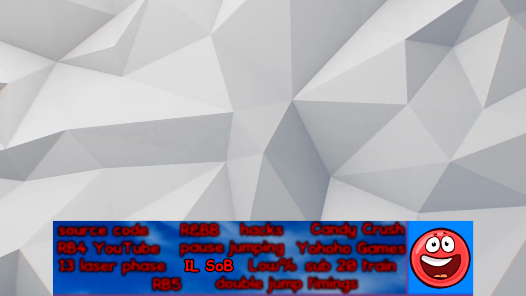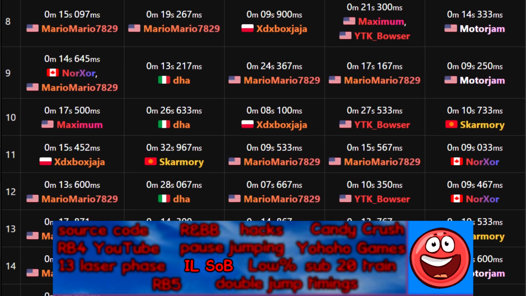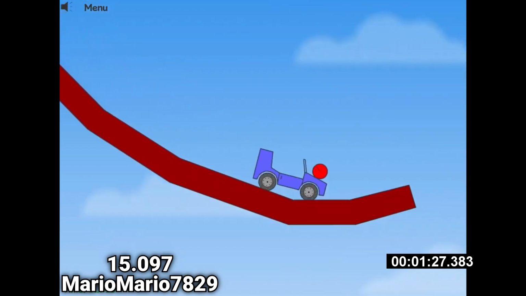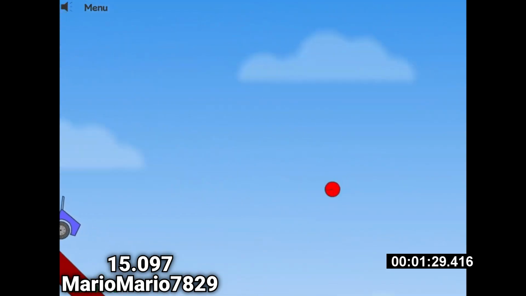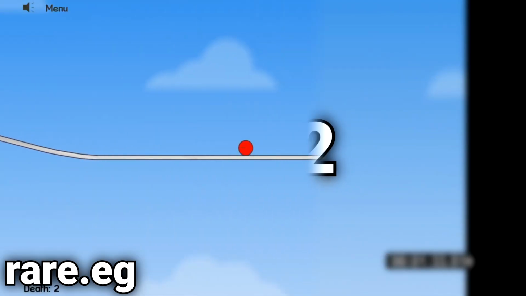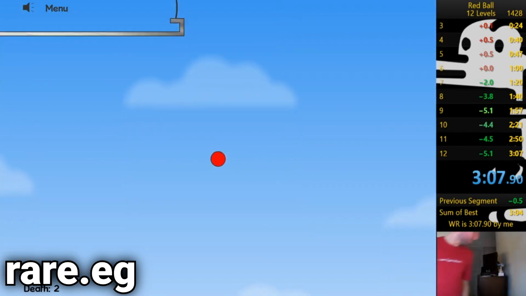An IL sum of best is the theoretical best possible time in any game, given by the best segments performed in each level. In the Red Ball series, Red Ball has by far the most optimized sum of best, with the current time as of writing this video being 2:42, which is 25 seconds faster than the already amazing current world record of 3:07.